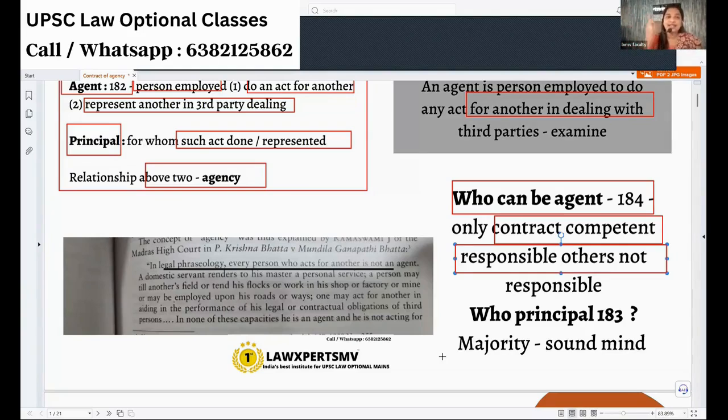Which means even an insane person can be an agent. Whatever he does, he's not responsible. Only I will be responsible. So there is no bar for having a minor as agent or an insane person as agent. Anybody can be an agent. Only thing, they won't be responsible. Only the person who is competent to contract will be responsible. That is the thing. There is no bar for agent. No bar at all.